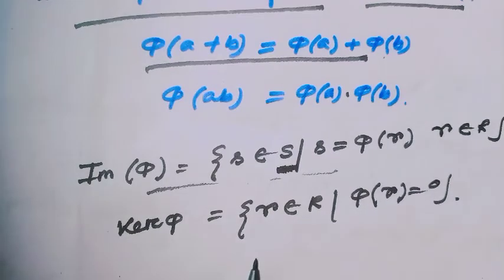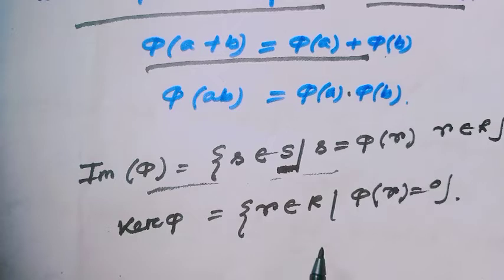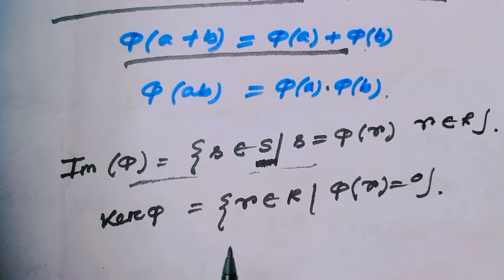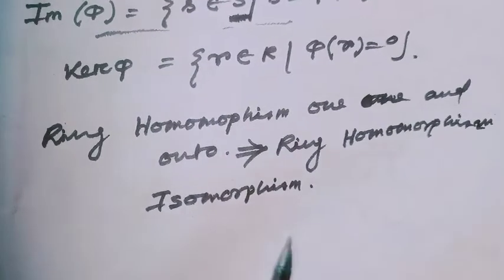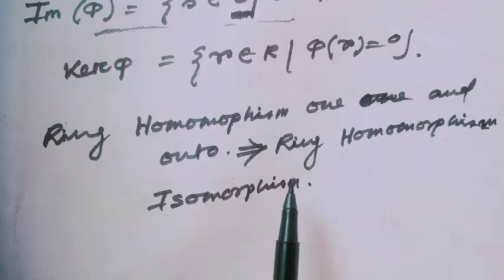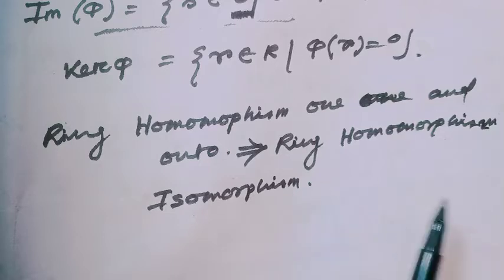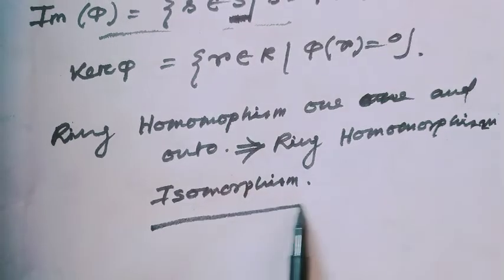The kernel of phi is the set of ring elements in R that map to the additive identity in S. When the kernel of phi contains only the 0 element, then this will be a 1-1 mapping. And when the ring homomorphism is both 1-1 and onto, then it is an isomorphism.